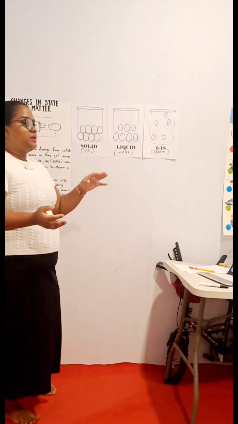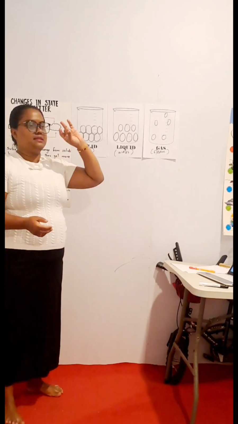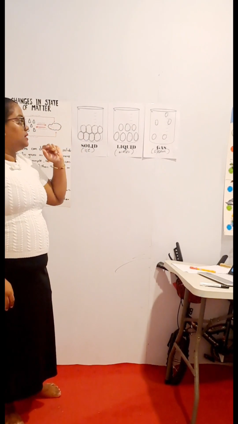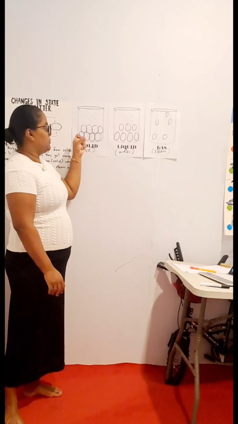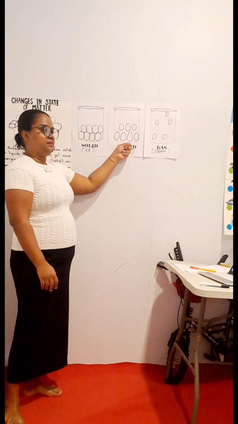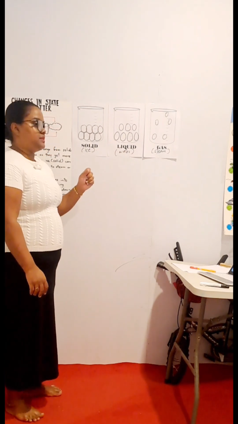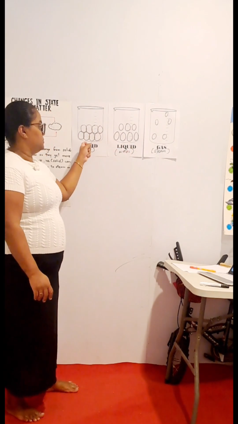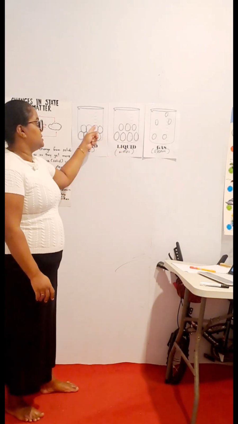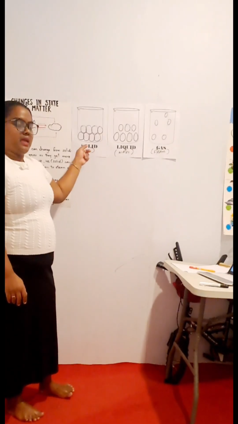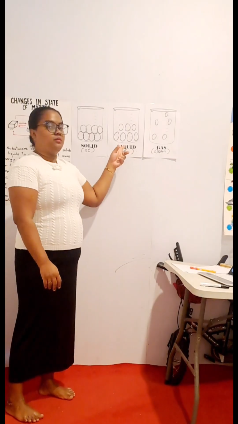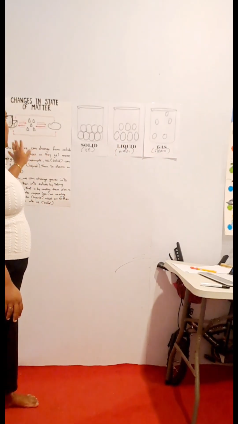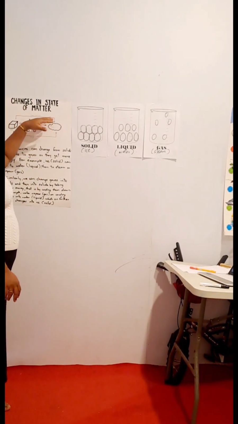So today we are going to learn these three terms: melting, freezing, and evaporation. Melting happens from solid to liquid, and freezing happens when we freeze a liquid into a solid. That process is called freezing. And evaporation is from liquid to gas. Good, children. So our topic today is changes in states of matter.